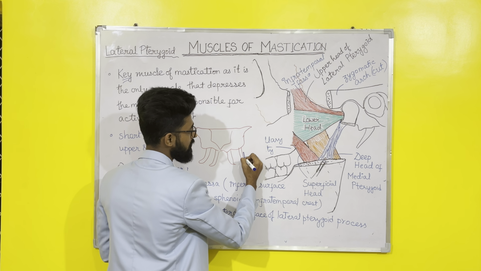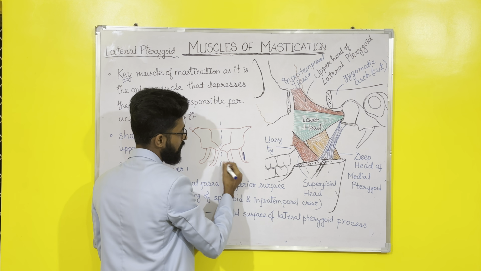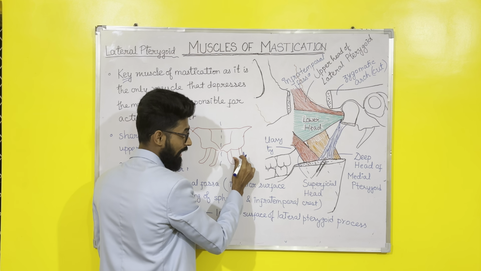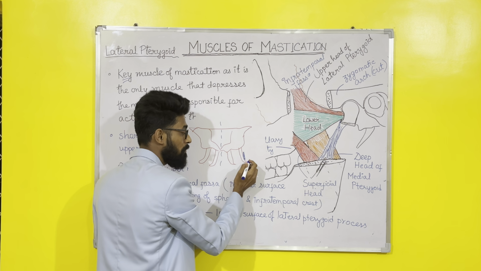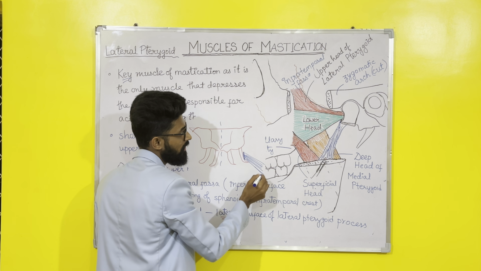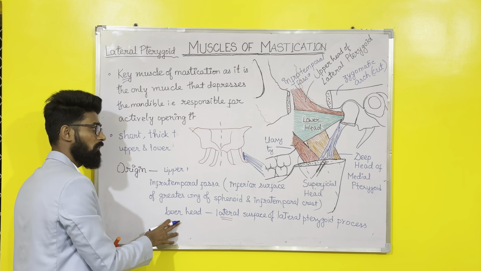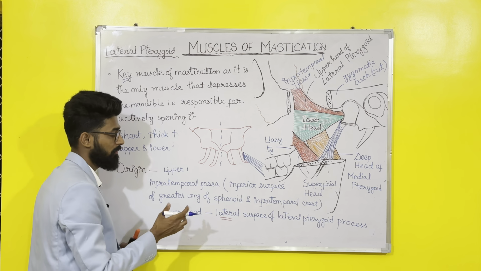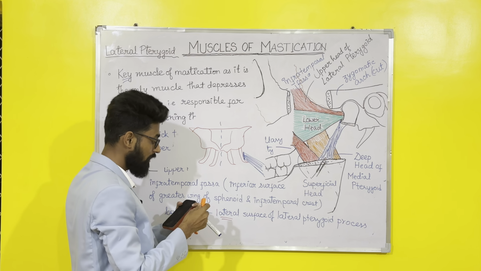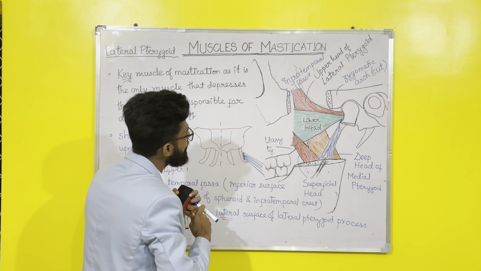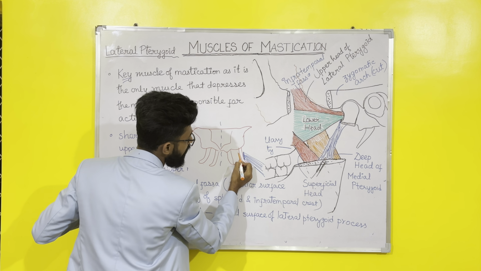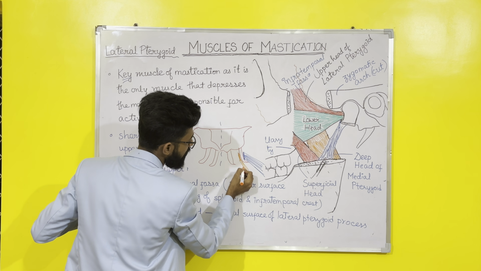So this is the lateral surface. This is the midline. So this side is the medial surface, that side is the lateral surface. So from the lateral surface of lateral pterygoid plates originates the lower head of lateral pterygoid. The deep head of medial pterygoid, as we studied earlier, originates from the medial surface of lateral pterygoid plates, right?